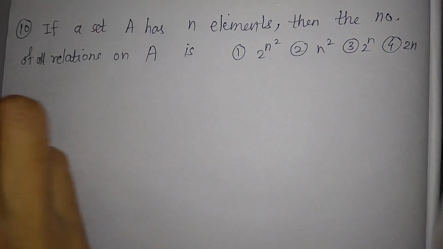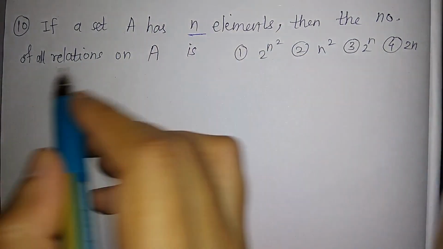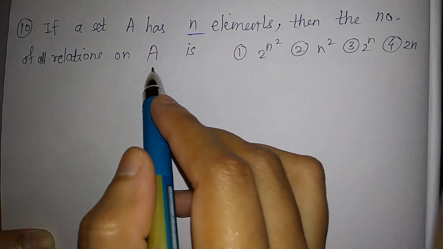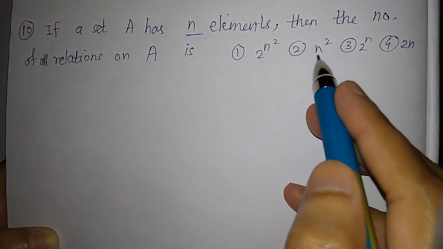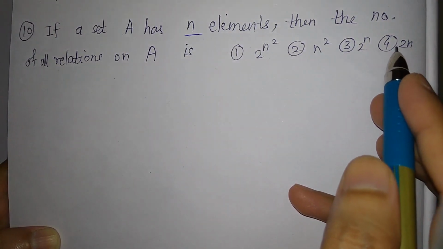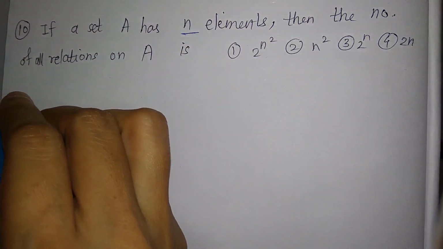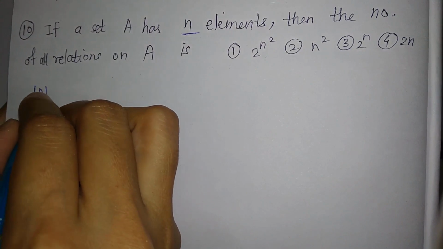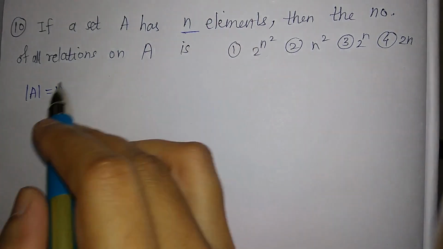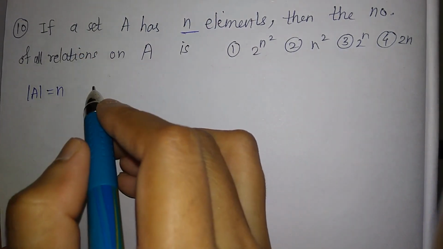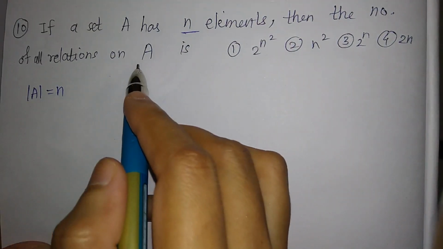This is question number 10. If a set A has n elements, then the number of all relations on set A is: the first option is 2 raised to n square, second is n square, third is 2 raised to n, and the fourth option is 2 times n. So here we are given the cardinality of A is n, right? A has n elements means its cardinality is n. Now हमें क्या फाइंड आउट करना है कि द नंबर ऑफ रिलेशंस ऑन दिस सेट A.